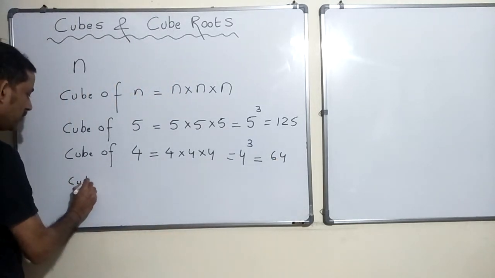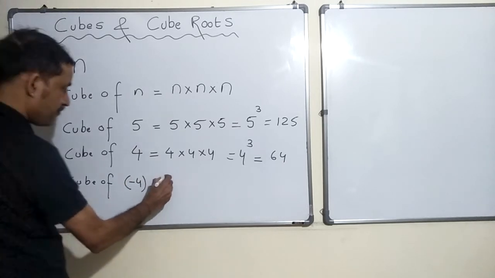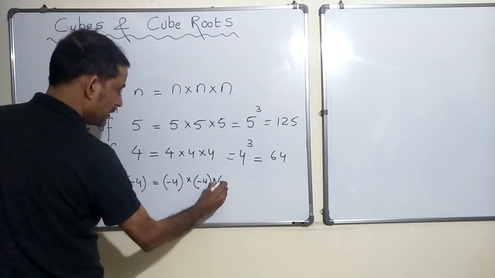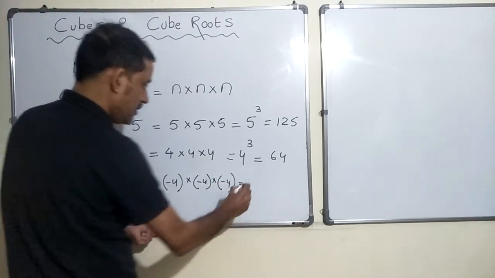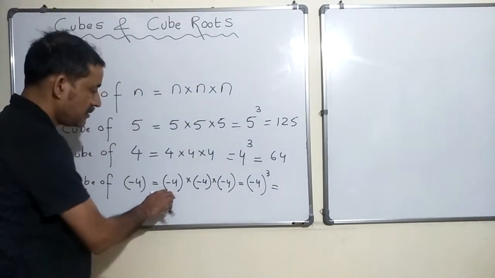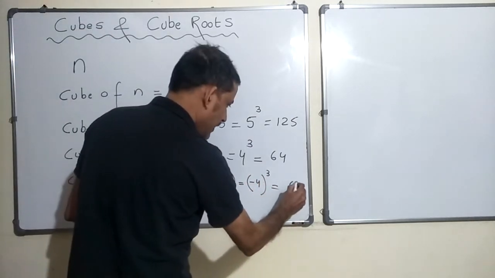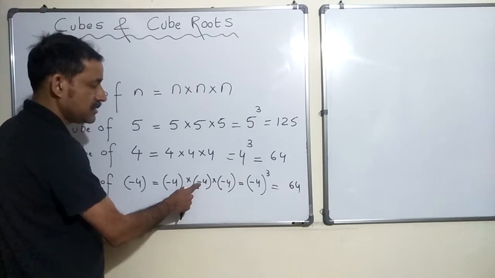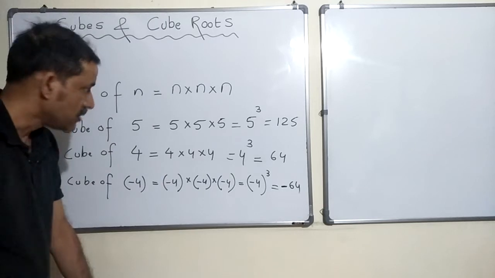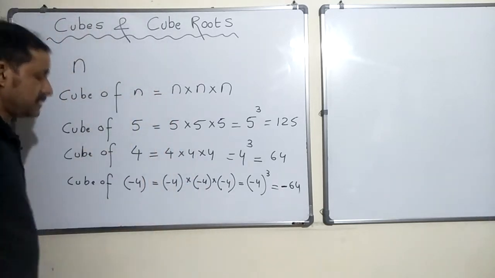Similarly, cube of minus 4 is minus 4 multiplied by minus 4 multiplied by minus 4, which is minus 4 to the power of 3. Let's multiply the numbers first. 4 into 4 is 16, 16 4s are 64. Then we look at the sign: minus minus plus, plus minus minus, so it comes to minus 64. So that is what the cube of a number is.